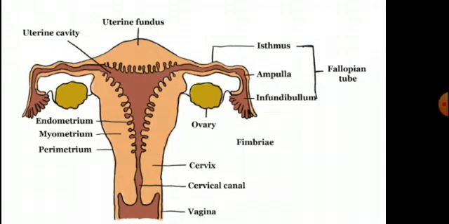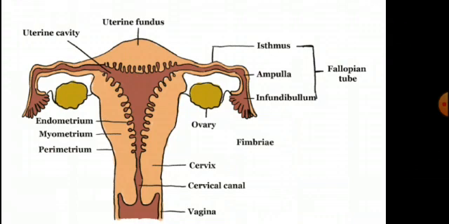The wall of the uterus has three layers of tissue: external perimetrium, middle myometrium, and inner endometrium. Perimetrium is a thin membrane. Myometrium is a thick layer of smooth muscles which exhibit strong contraction during delivery. Endometrium is a glandular layer which undergoes cyclical changes during menstrual cycles.